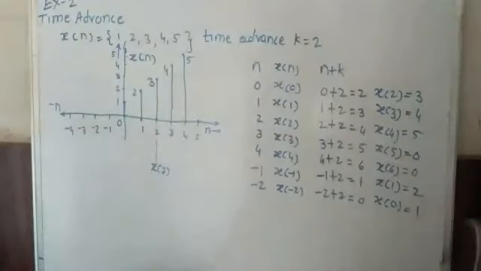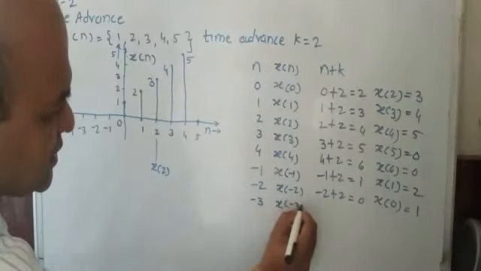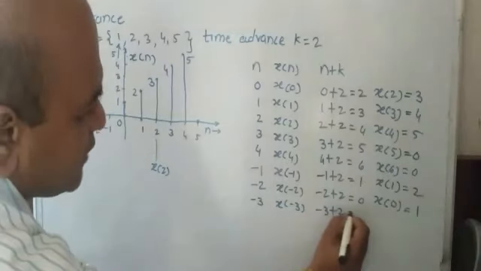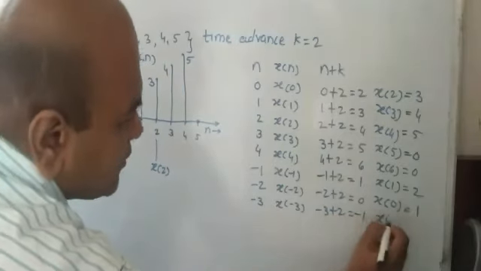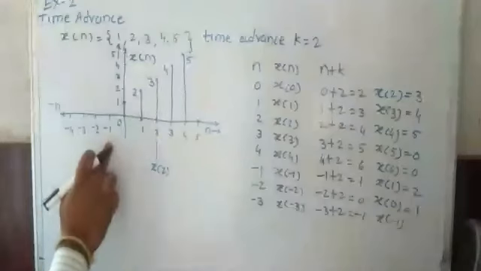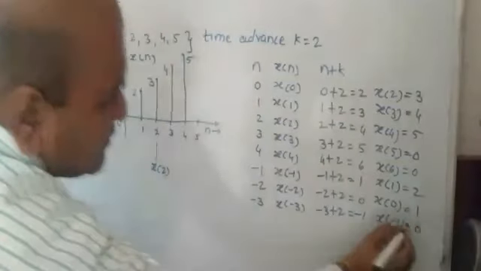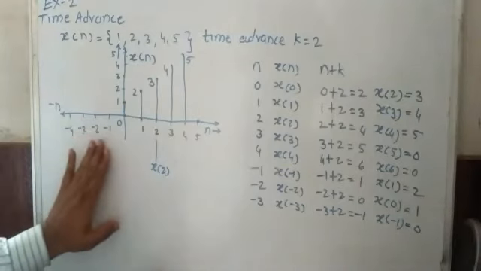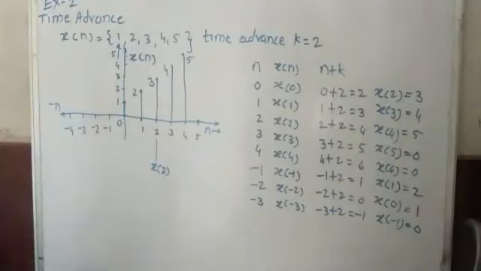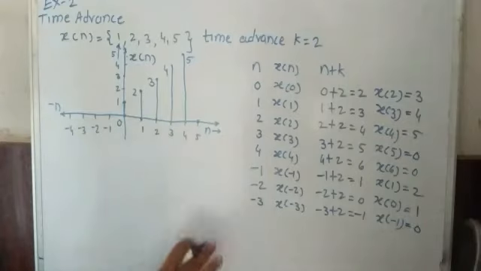Now again we go for one more value, there we look at -3. In case x of -3, -3 plus 2, what is it? It is -1. X of -1 from the graph, is -1 present on the graph? It is 0, so that's why it is 0. If I go further to -2, -3, -4, the value there is 0, so there is no point going further back. So that's why I found all these values.